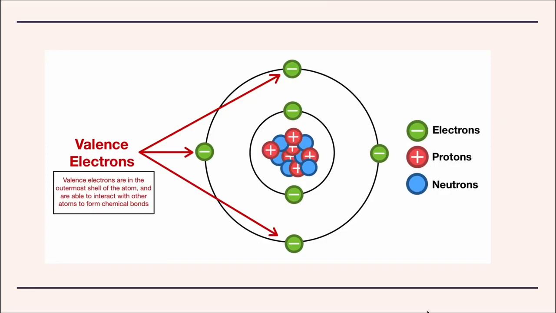What do valence electrons mean? Valence electrons are the electrons in the outermost shell of an atom and are able to interact with other atoms to form chemical bonds. Remember, while drawing the structure of an atom, we saw that the shells were not maxed out. Those electrons in the shells that are not maxed out are the valence electrons.